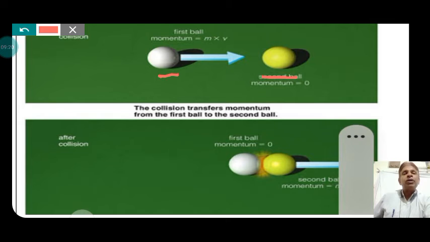Here the momentum acquired by the cue ball is transferred to the colored ball, and the total momentum is transferred to the colored ball. The colored ball acquires momentum and moves forward, and the total momentum is lost by the white ball, due to which it comes to rest. That is given and explained in the next slide.